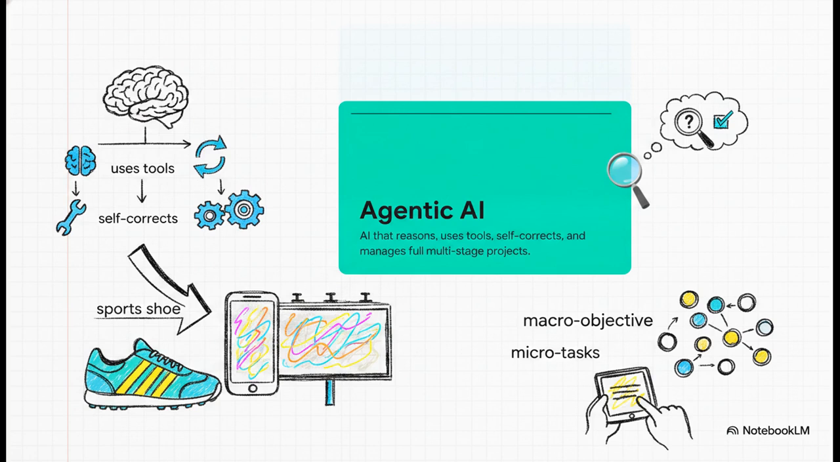So instead of describing a specific image, you're now inputting what's called a macro objective. For example, you could say to the AI, hey, design a summer promo campaign for a new sports shoe, use neon colors, and prep the final outputs for both vertical Instagram stories and horizontal highway billboards. The agent takes that, chops it up into dozens of microtasks, and just gets to work.